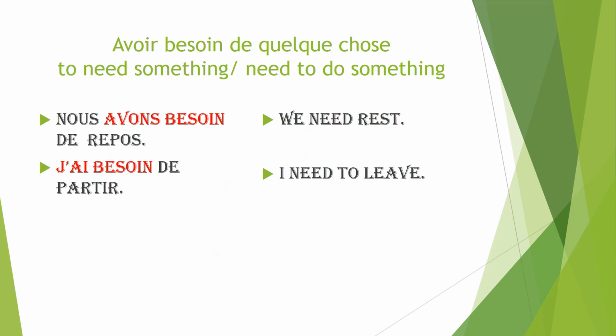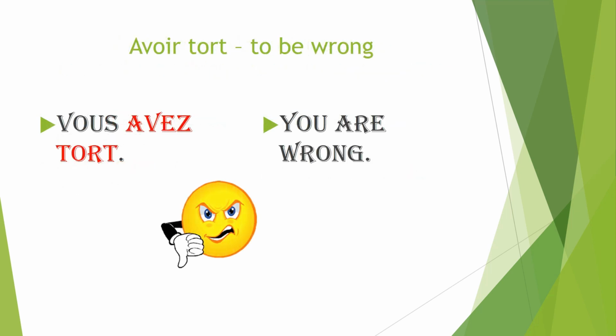Okay, let's look at the expression, which is avoir tort. Avoir tort, which means to be wrong. Let's look at this example. Vous avez tort, which means you are wrong. When you want to say I am wrong, you can say j'ai tort, tu as tort, nous avons tort, vous avez tort. You can conjugate the verb avoir with any subject pronoun.